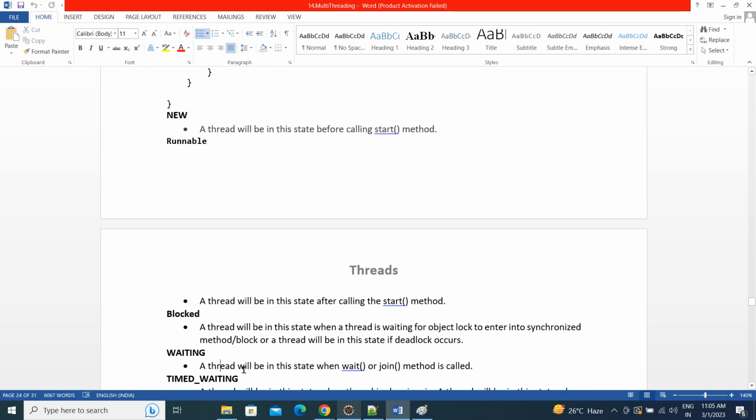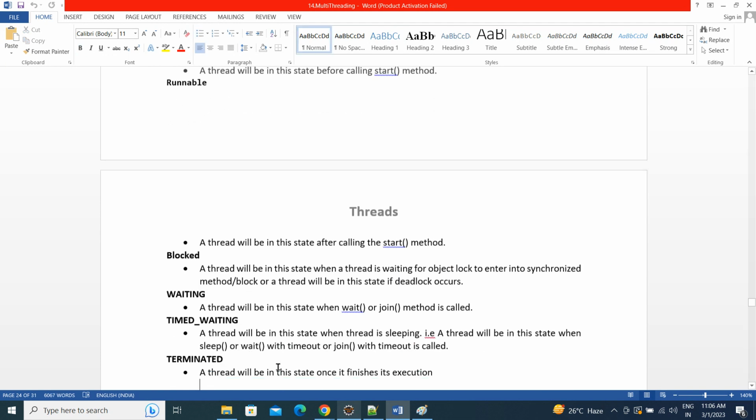Waiting state means a thread will be in this state whenever you call the wait or join method. If you are calling these two methods, then the thread will be in the waiting state. But in the above case, even though it is also in waiting mode, we will not call it waiting. It is blocked because the required object lock for that thread is already acquired by some other thread. Until that thread releases the lock, the other thread will be waiting. We'll call it the blocked state.